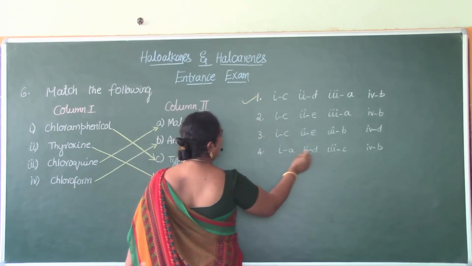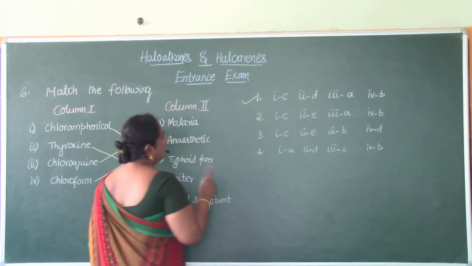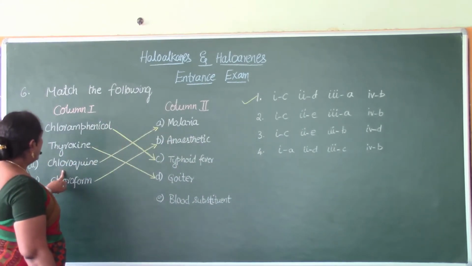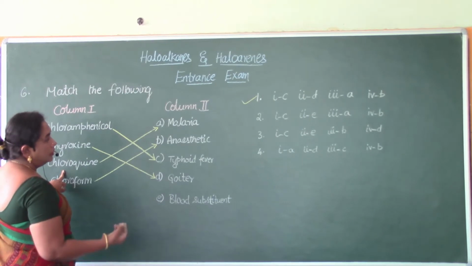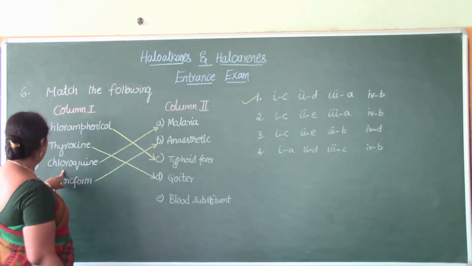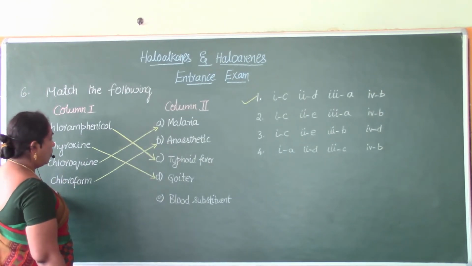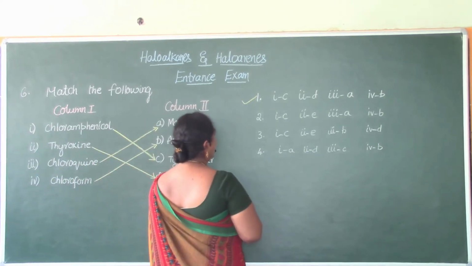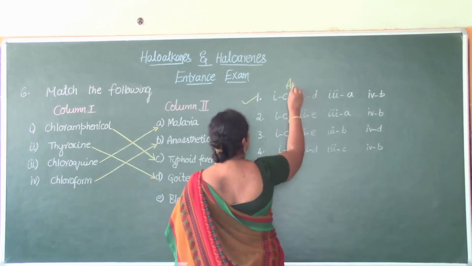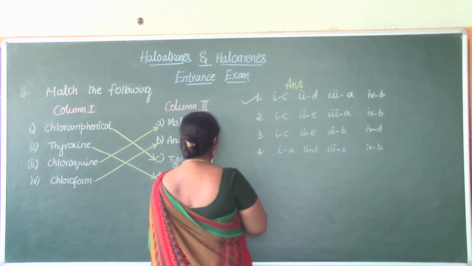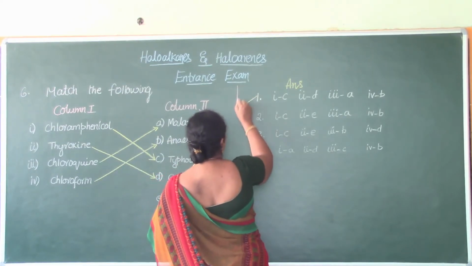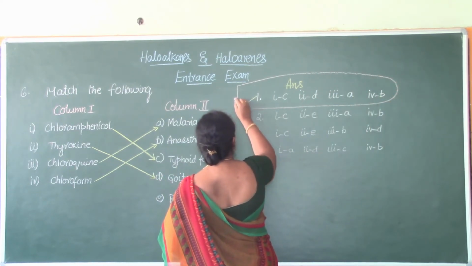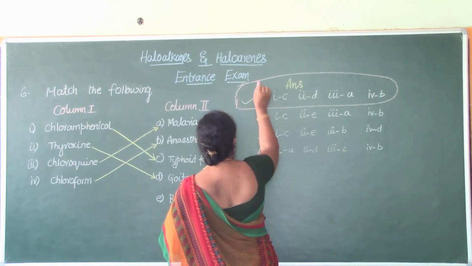This is also having 2D, but 1 is not C. So probably first one will be the answer. Let us check the other 2. Chloroquine, malarial treatment. Okay, 3 is A, correct there, and 4 is B. Okay, so here also, like the previous case, the answer is option 1.